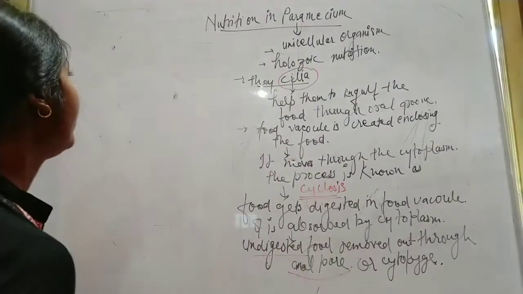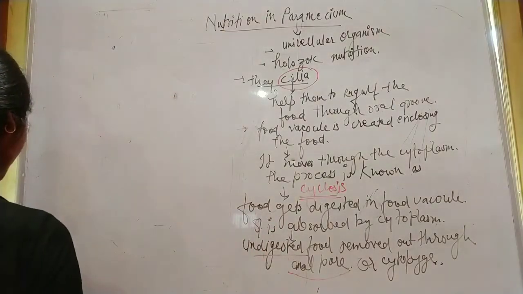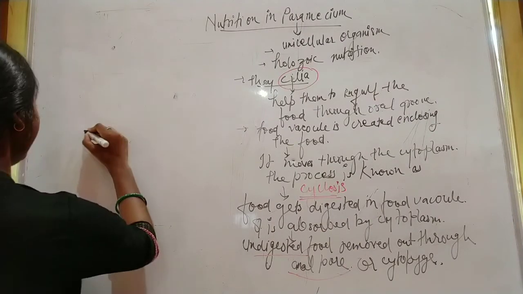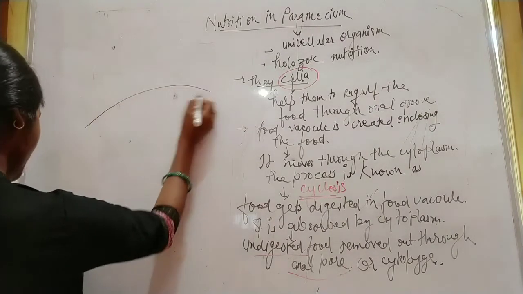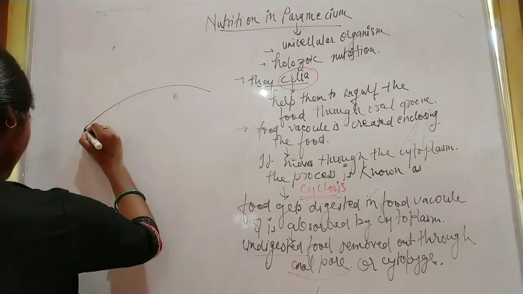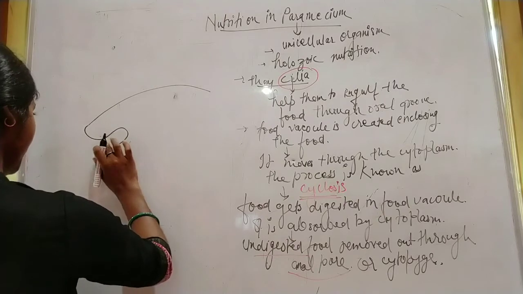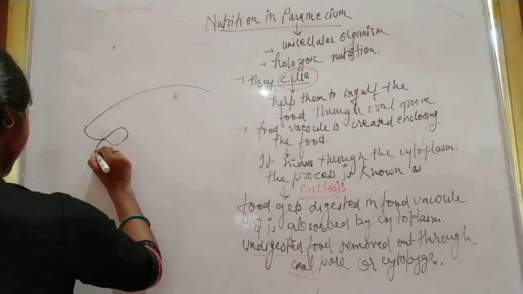Now I am drawing the diagram here of Paramecium. And we know that Paramecium is a slipper shaped organism.